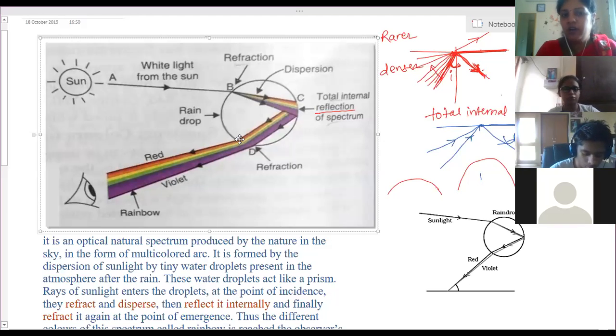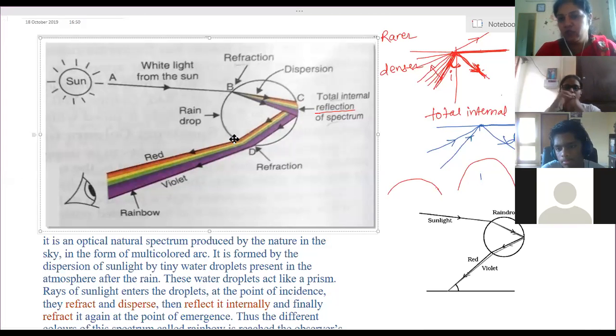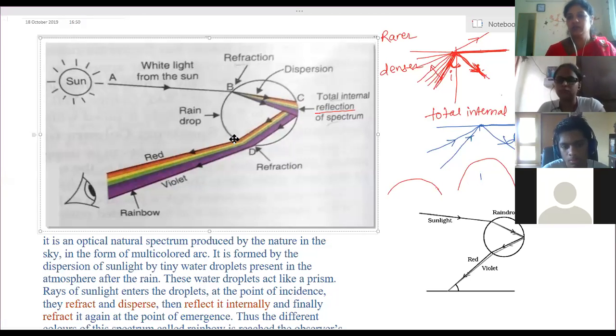You are only drawing these boundaries, the arrows, whatever has been shown. Those arrows only you are showing in the diagram. No need to draw all 7 colors. You are only showing the boundary, that is, red and violet only. Is it clear? Anyone have any problem or doubt in this?